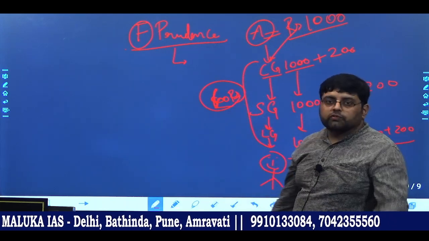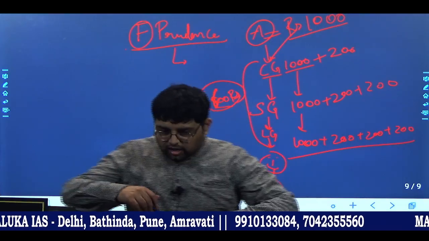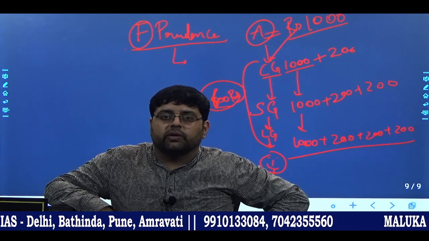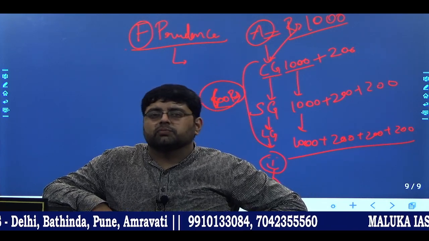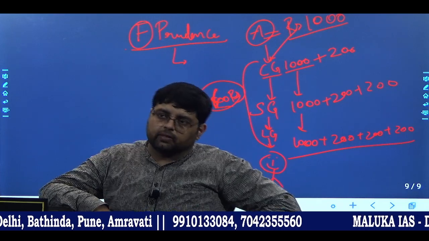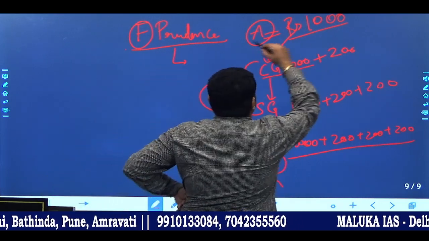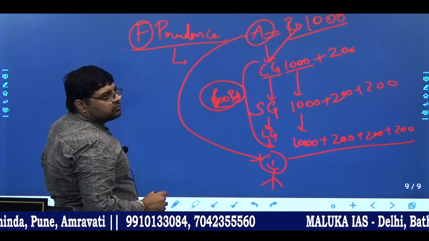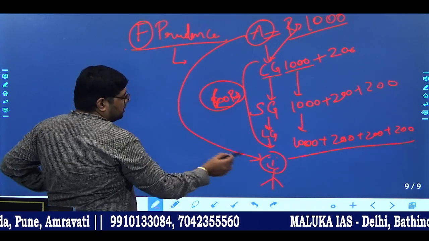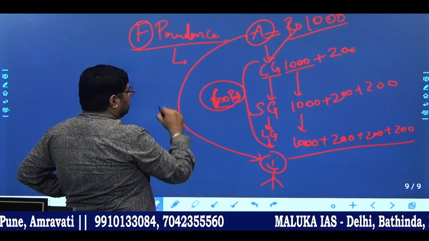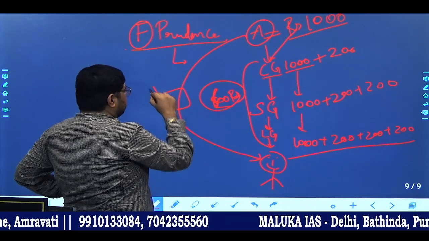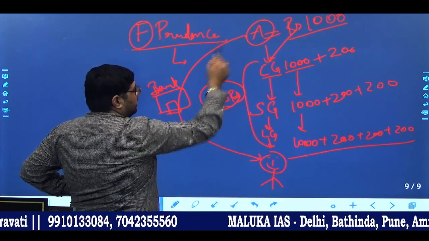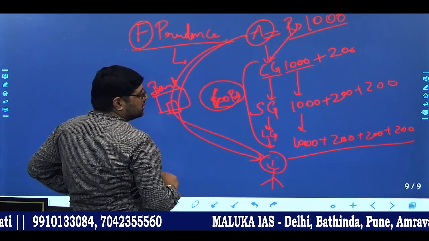Now one intelligent future officer like you, one of you intelligent future officers, told the government that instead of doing these things, why not we directly transfer this money to the account of the beneficiary. Okay, you said okay, it is fine. Now instead of this thing, you directly transfer money to the bank account of the beneficiary. Now in doing this, what do you need? You need only services of bank, plus you need a bank account of the beneficiary. Okay, and the money is directly transferred to the concerned person.